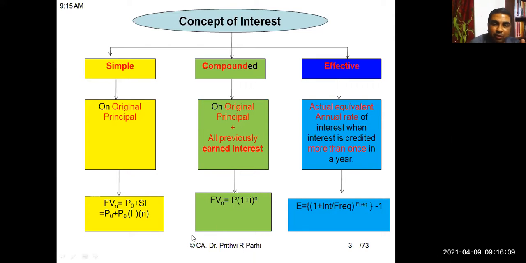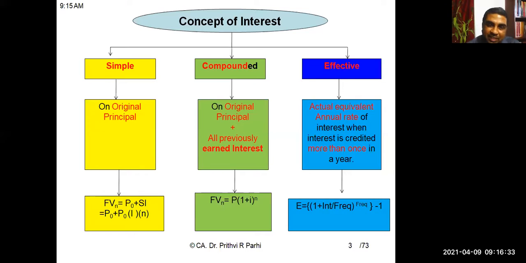So there is a formula to compute future value under compounding interest. There is a formula to compute future value under simple interest. And at that time also we learned the concept of effective rate of interest. Effective rate of interest is the actual equivalent of annual rate of interest when interest is credited more than once in a year.